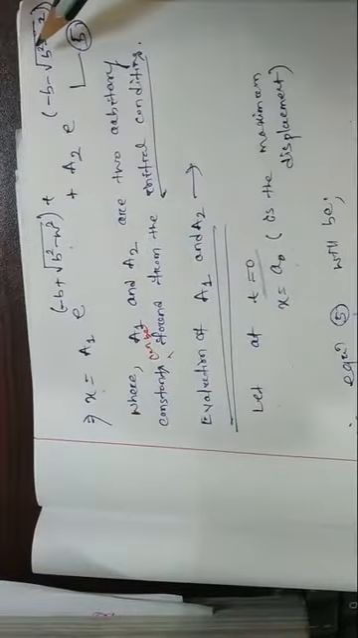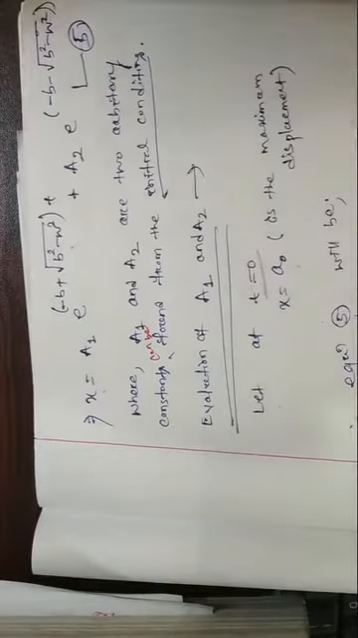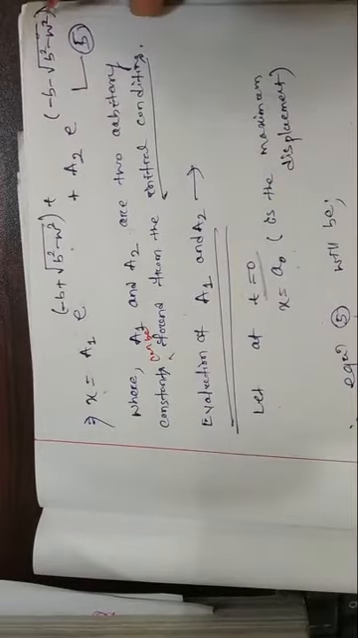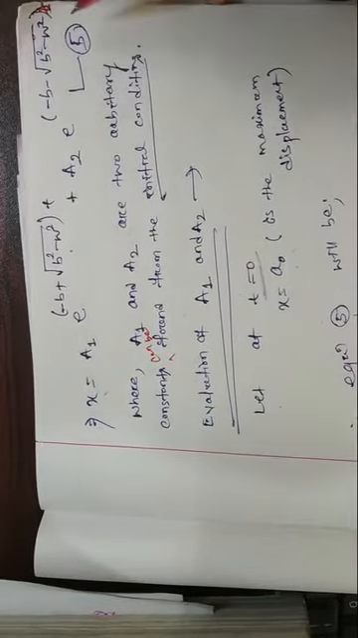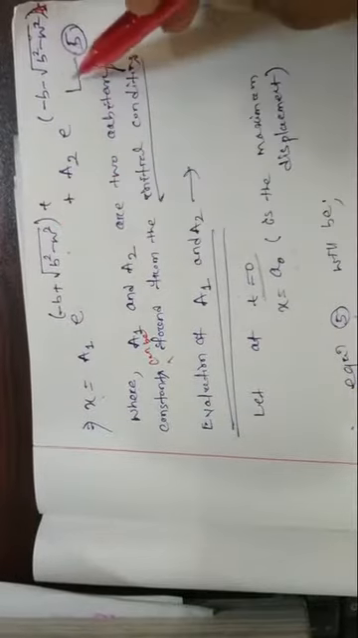So now the equation number 5 will be a0, putting t equal to 0 in place of t. So e to the power 0 is 1, e to the power 0 is 1, so a1 plus a2. Let this be equation number 6.